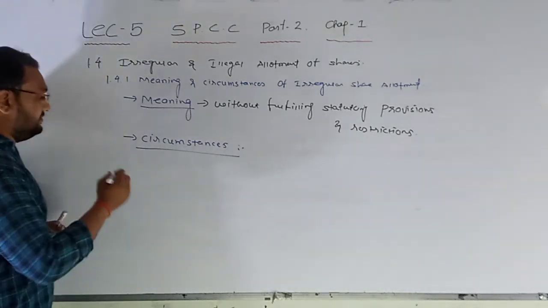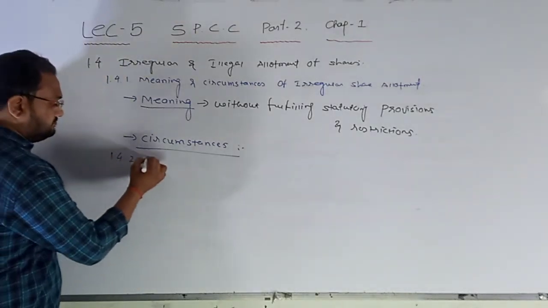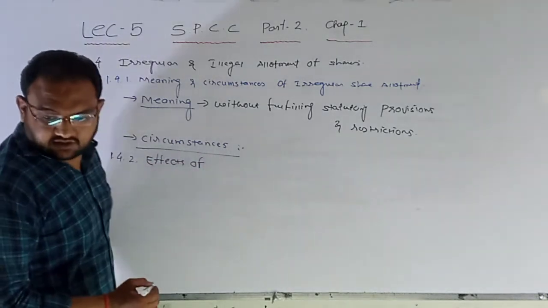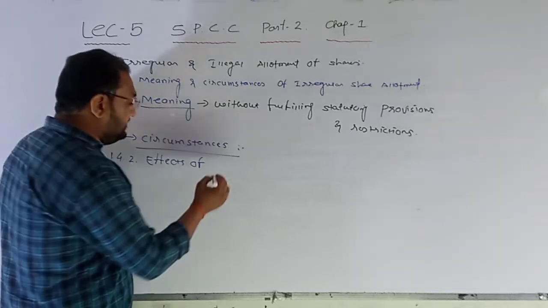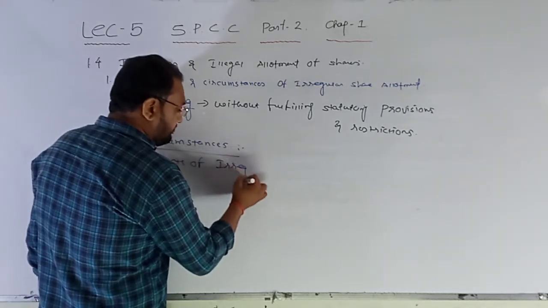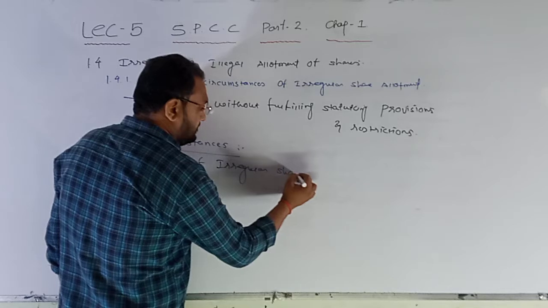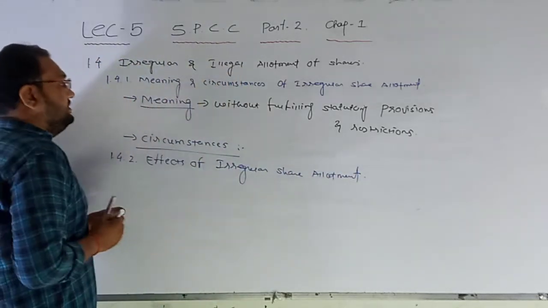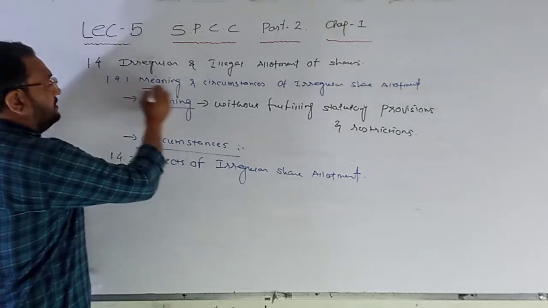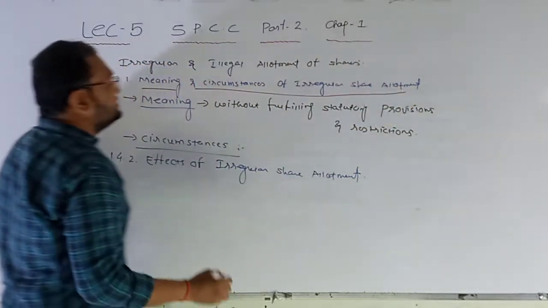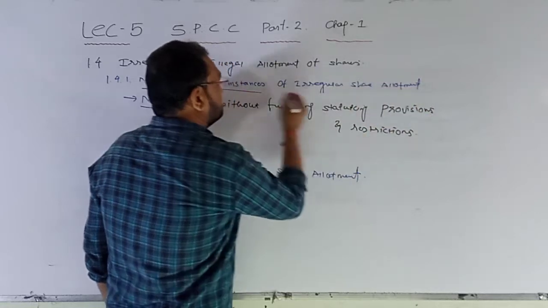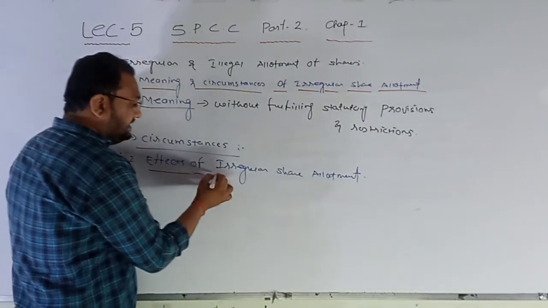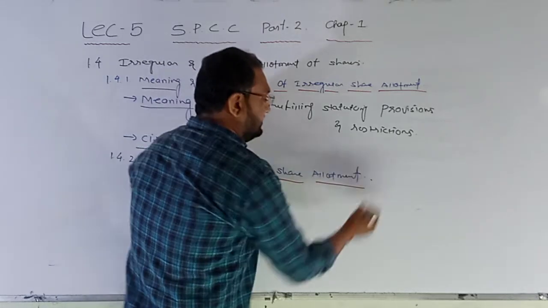Point number 1.4.2. Effects of irregular share allotment. Meaning and circumstances of irregular share allotment and then effects of irregular share allotment.